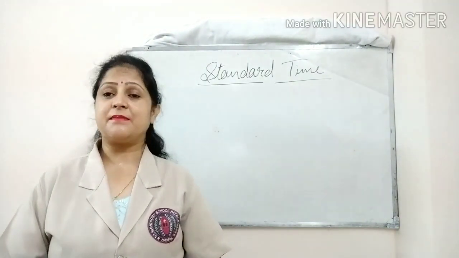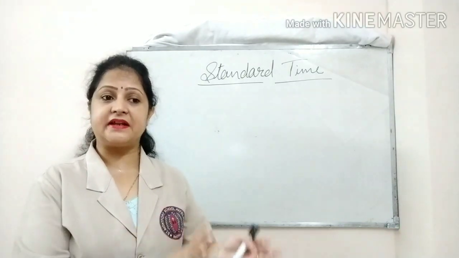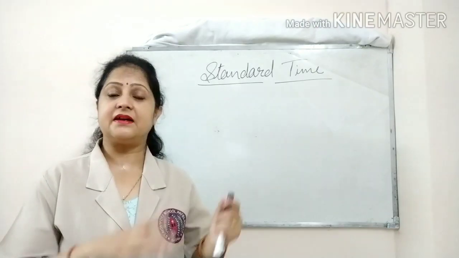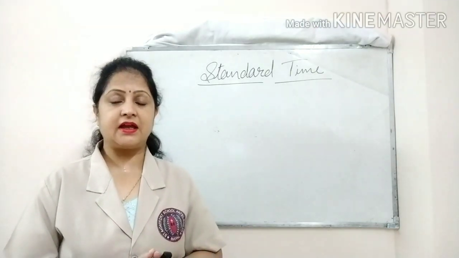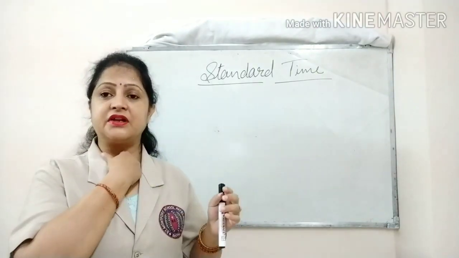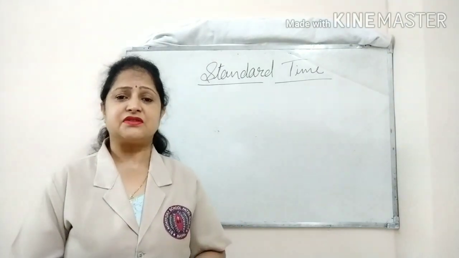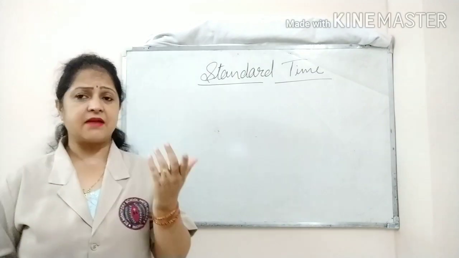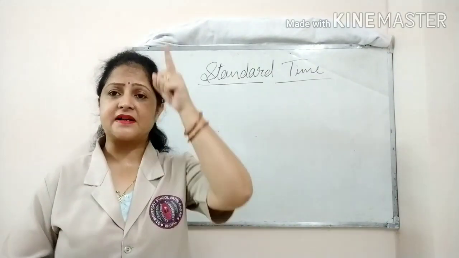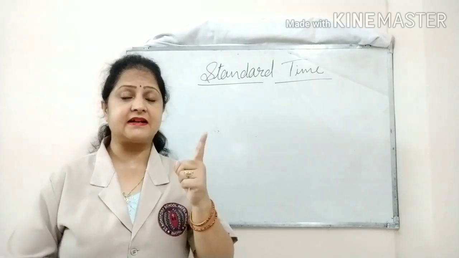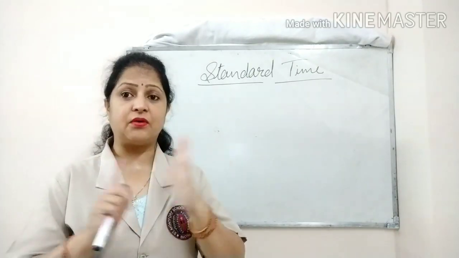So what is standard time? Standard time is the time of a meridian fixed for the whole country by the law of the country. The whole country follows the same time. This is called the standard time. Generally the time of the meridian that passes through the middle of the country is taken as the standard time for the whole country.